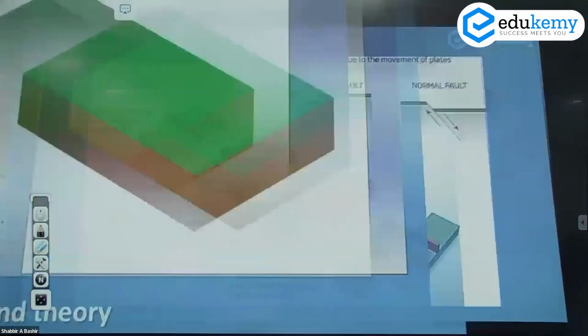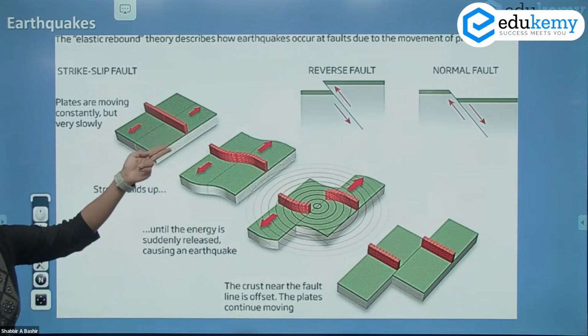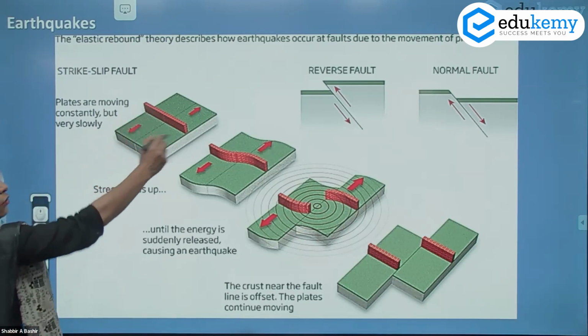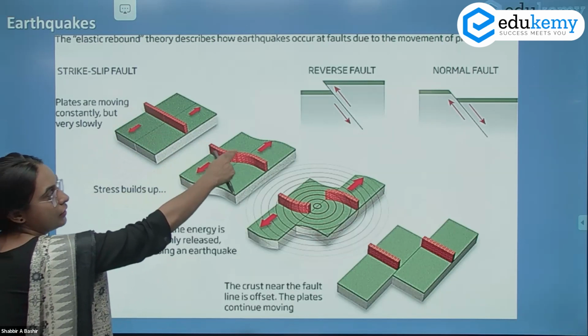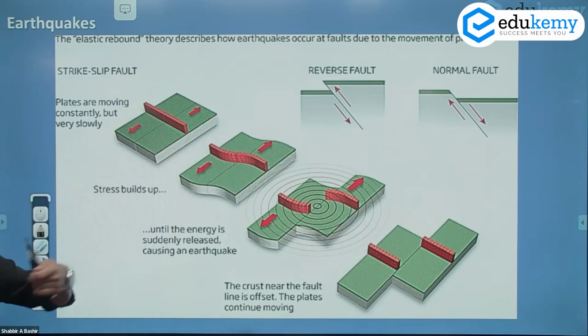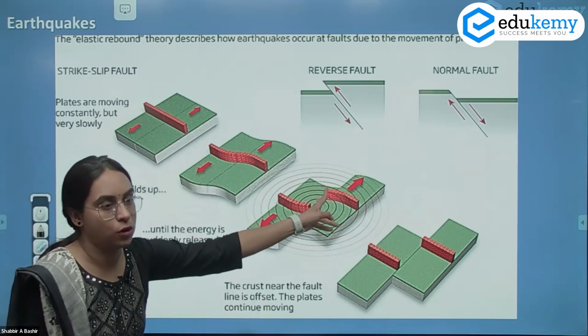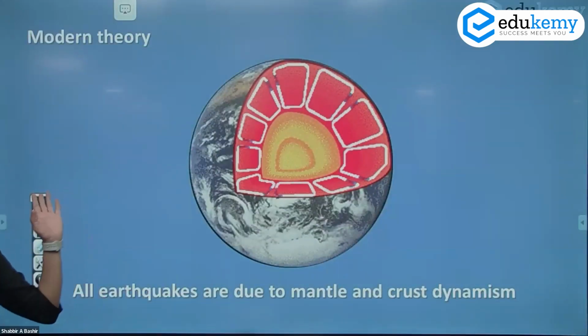Another dimension that you can see about H.F. Reid's theory is these are plates. The plates are moving constantly and slowly. One plate is moving like this, the other plate is moving like this. So it's basically a transform boundary. And these are the rocks. The rocks can undergo deformation, and as they have elastic type of behavior, like an elastic, the rock can stretch and they can undergo deformation. But beyond a point, the rocks will break. As the rocks break, the seismic waves are recorded. And that's what he said.